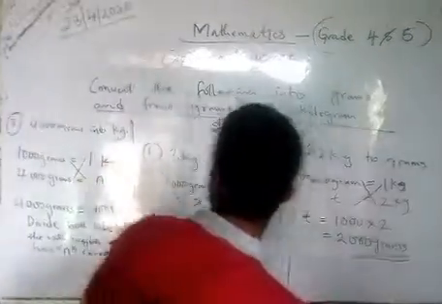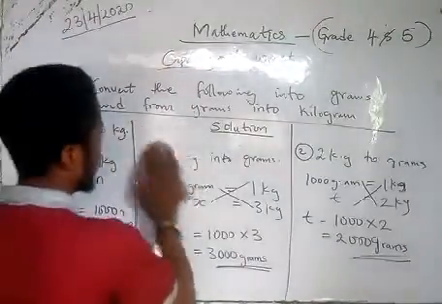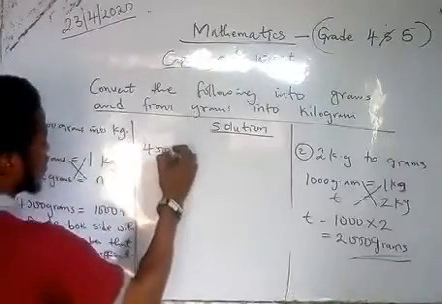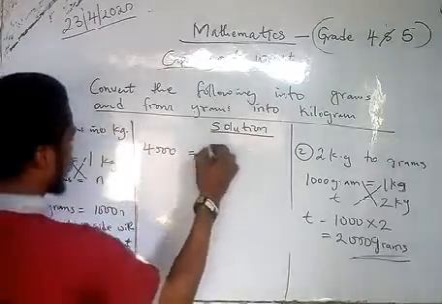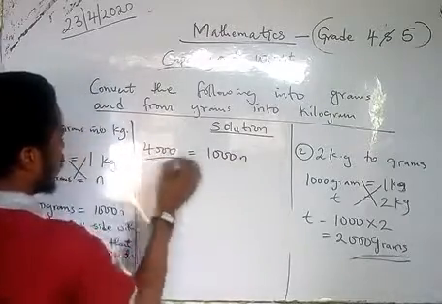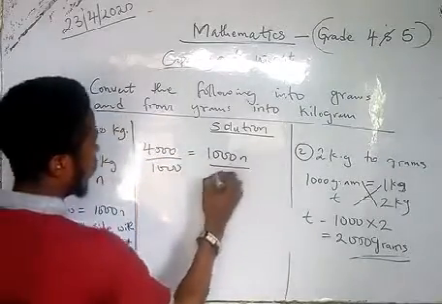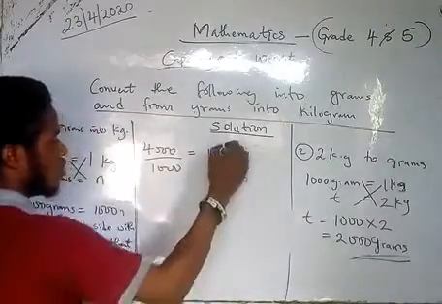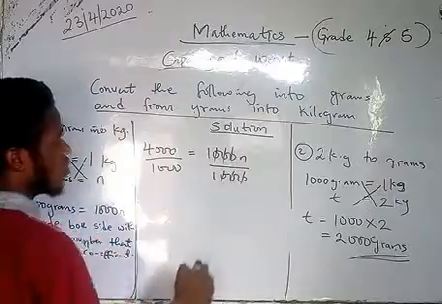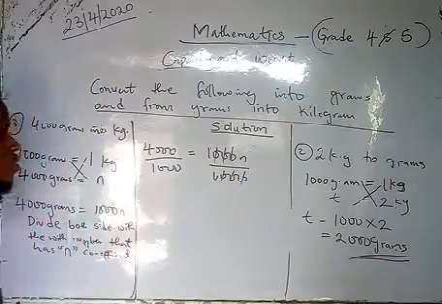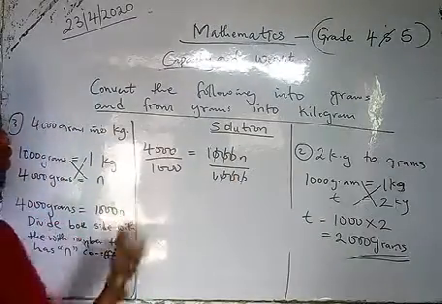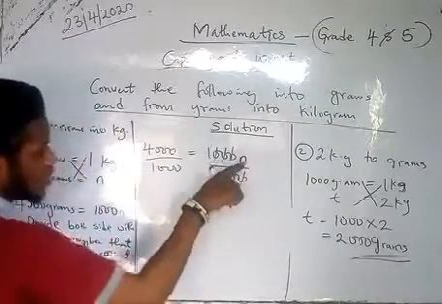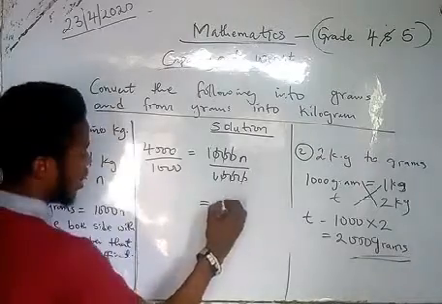Let me clean the board. So we are going to divide both sides now. 4000 is equal to 1000n. Divide both sides by 1000. This 0 cancels this. This 0 cancels this. This 0 cancels this. 1 cancels 1. We are now left with 4000 over 1000. Don't forget, n is here. Our n is there. So it's now equal to the n.